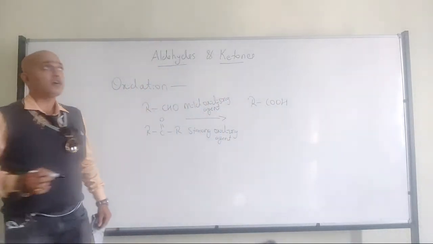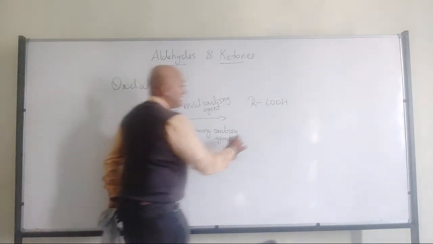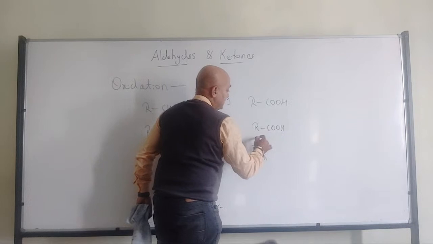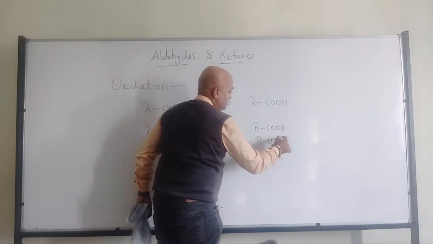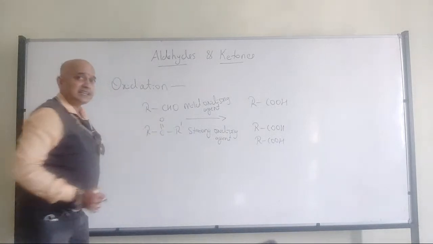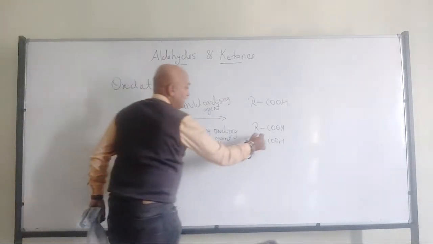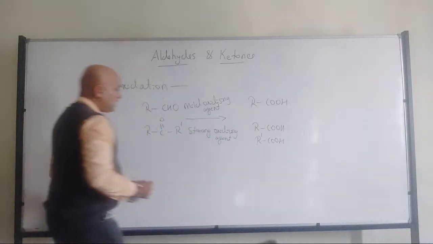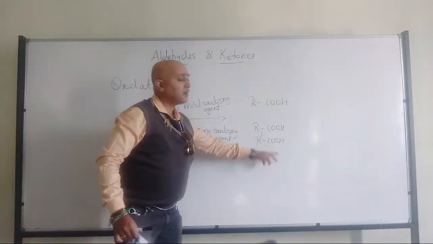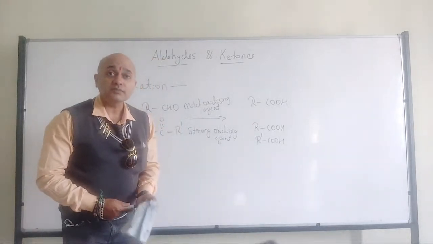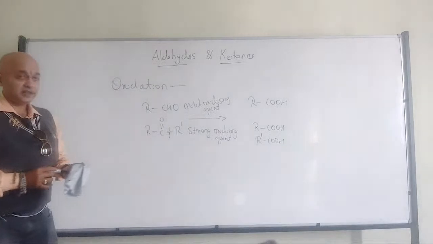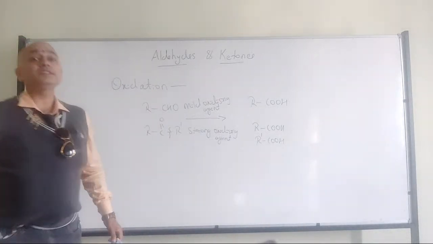Even ketones will give carboxylic acids, which will be two in number. Observe it carefully. I will make it R prime. Then one will be one carboxylic acid and another will be another carboxylic acid. How is it possible? By the cleavage of the bond.